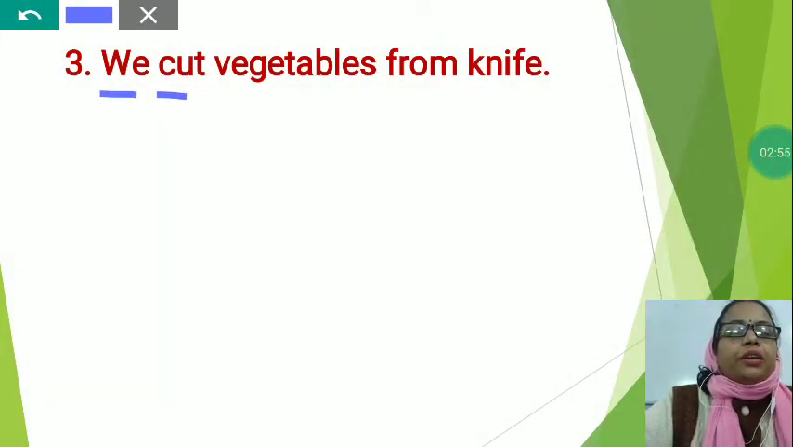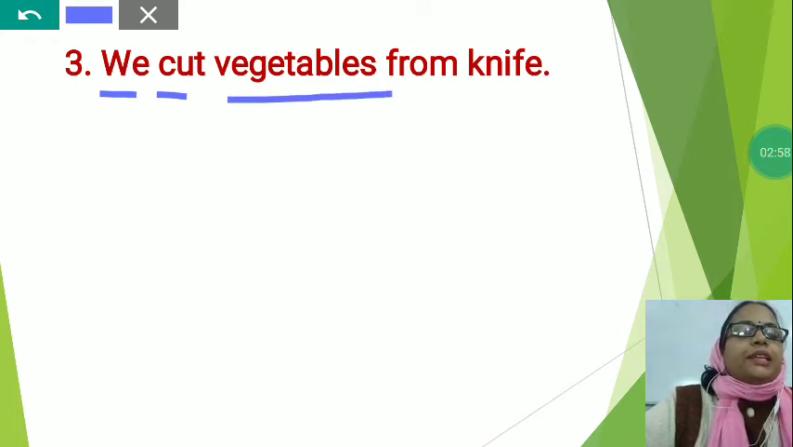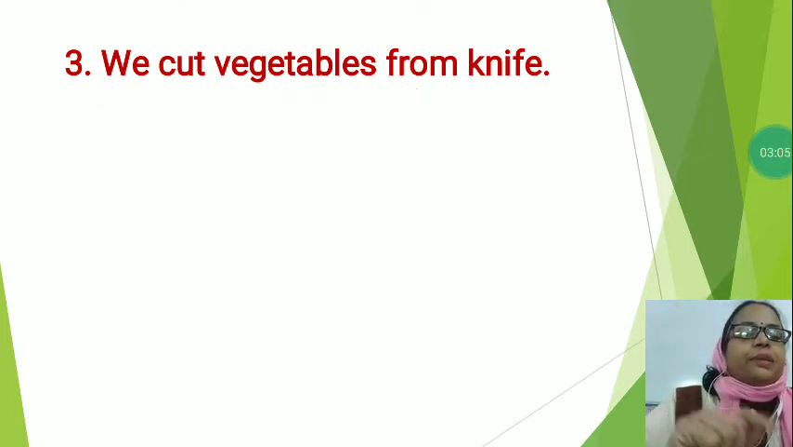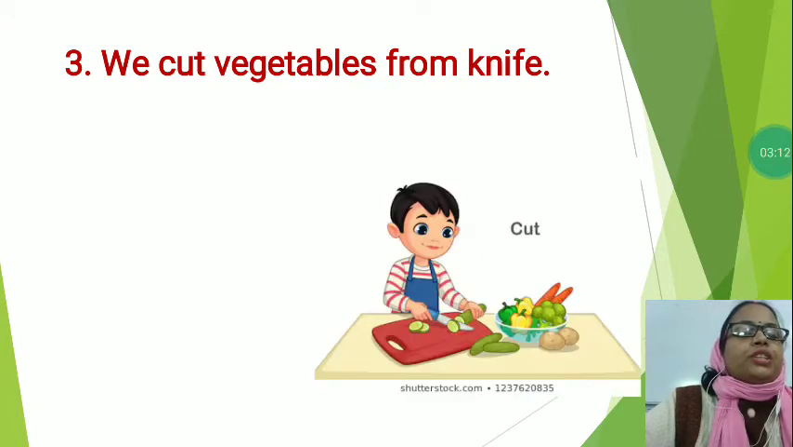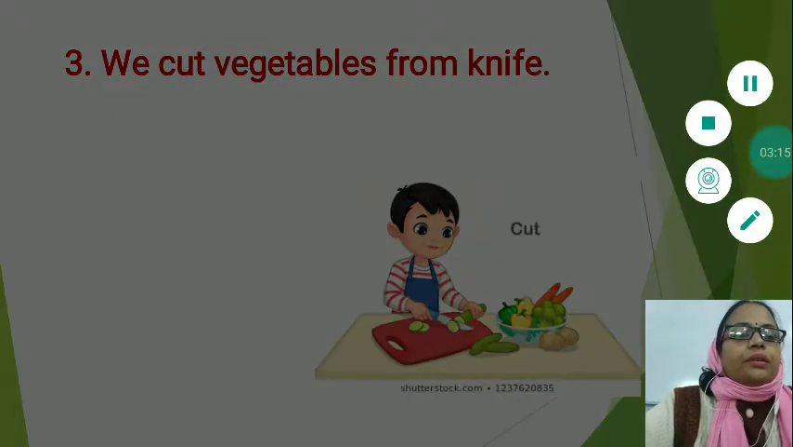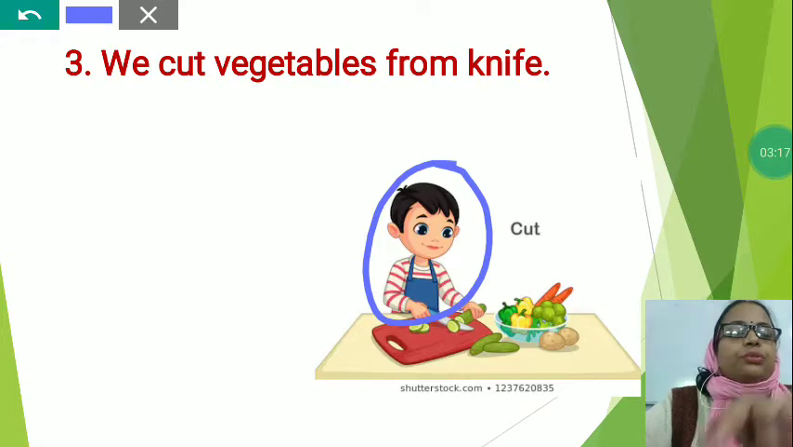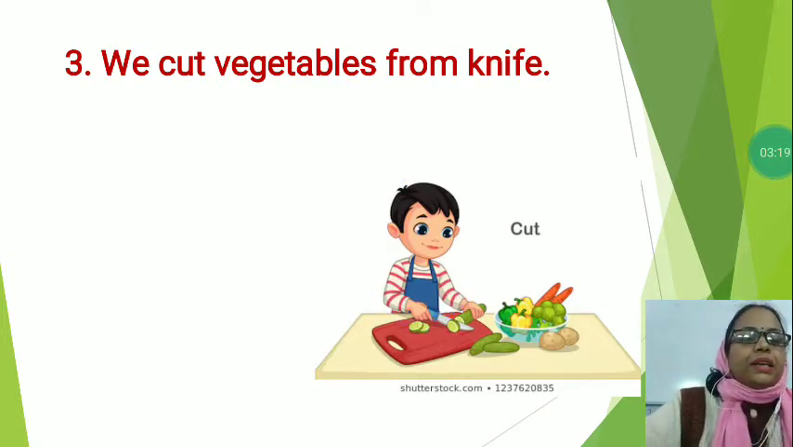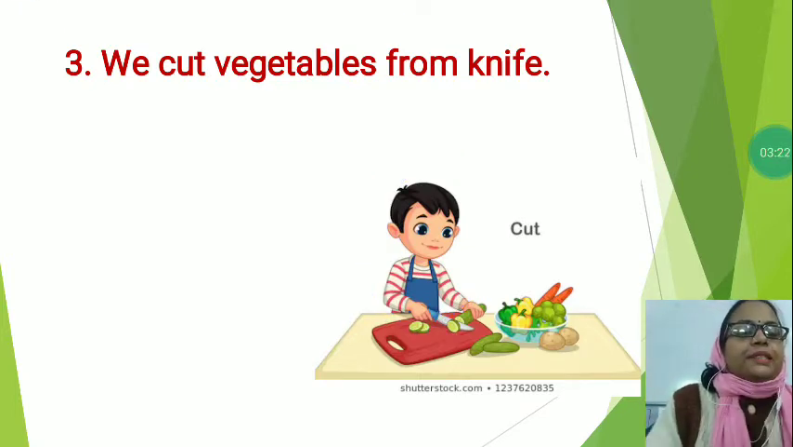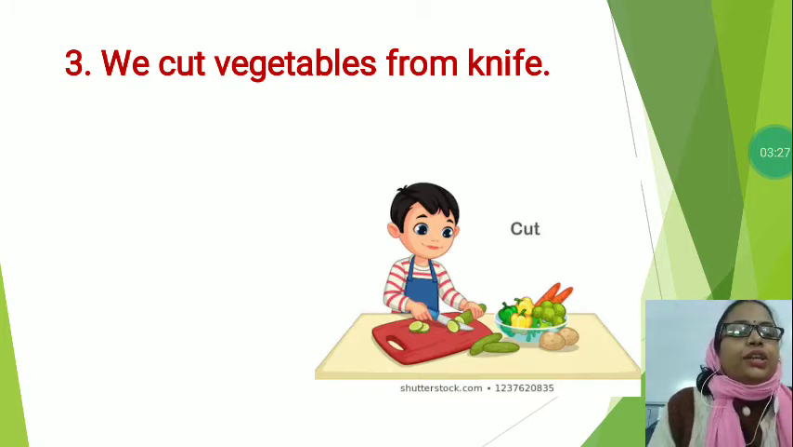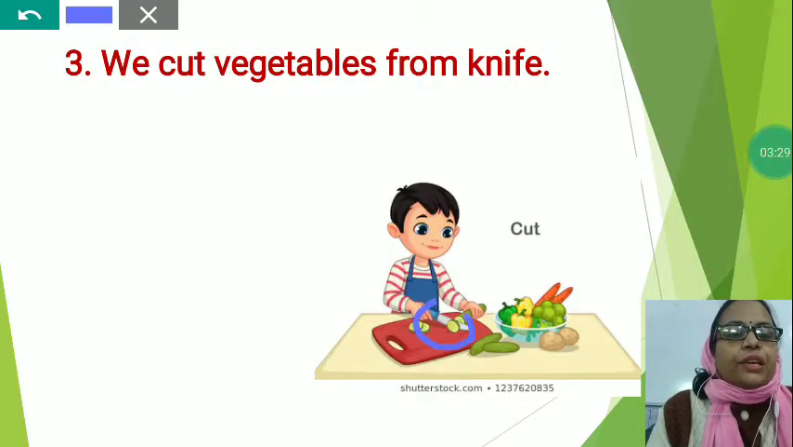We cut vegetables from knife. This statement is we cut vegetables from knife. You can see in this picture, dear students, there is a boy. What is he doing? He is cutting vegetables. And which tool is he using? He is using a knife. You can see it in his hand.